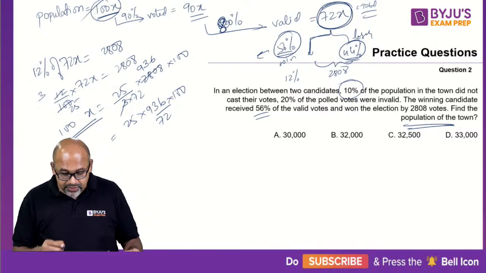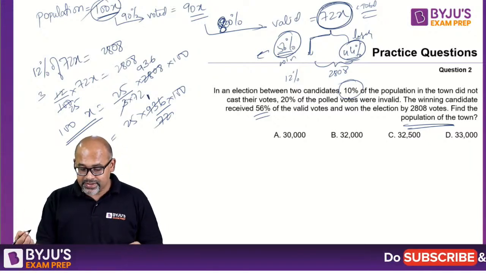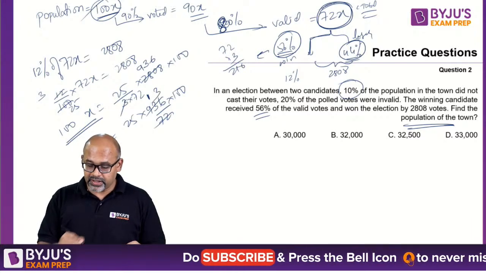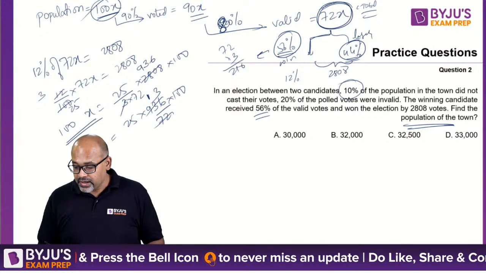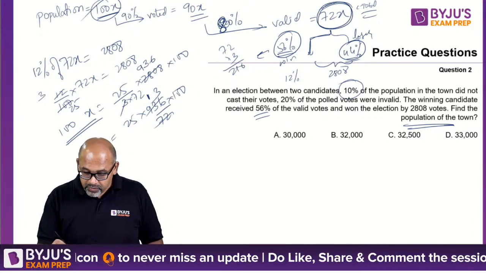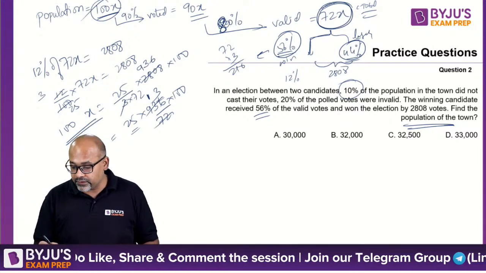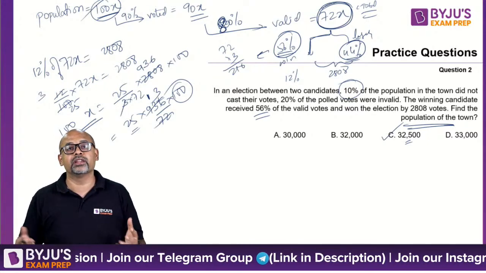Let's quickly do this. 72 1s are 72, so you have 216. So 72 into 3 is 216. So 13 times. So 25 into 13, that's your answer. How much will this be? It should be ending with a 5. 25 into 13, 5 3s are 15. So ending with a 5. There's only one option ending with a 5. And of course there are 2 zeros, so I'm not looking at the 2 zeros.